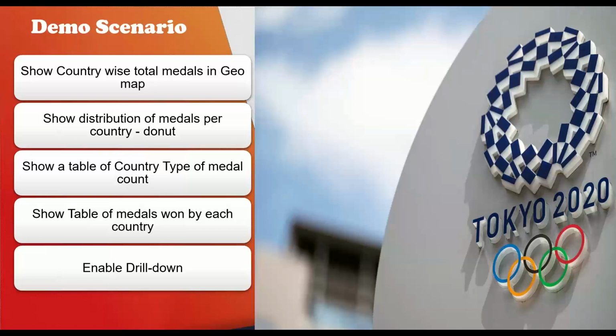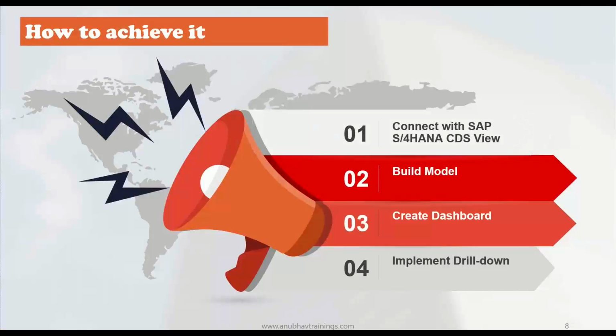This is our scenario. It's a very simple scenario. No matter which background you come from, you can easily understand it because it's very close to real time and the most recent live experience. So how do we achieve this? We will connect our SAP Analytics Cloud system to SAP S4 HANA, where we have a data model called CDS view. Don't worry, this is a demo. If you don't know what a CDS view is, we are going to cover that in chapter number 16 in more detail. So you will get comfortable with that.